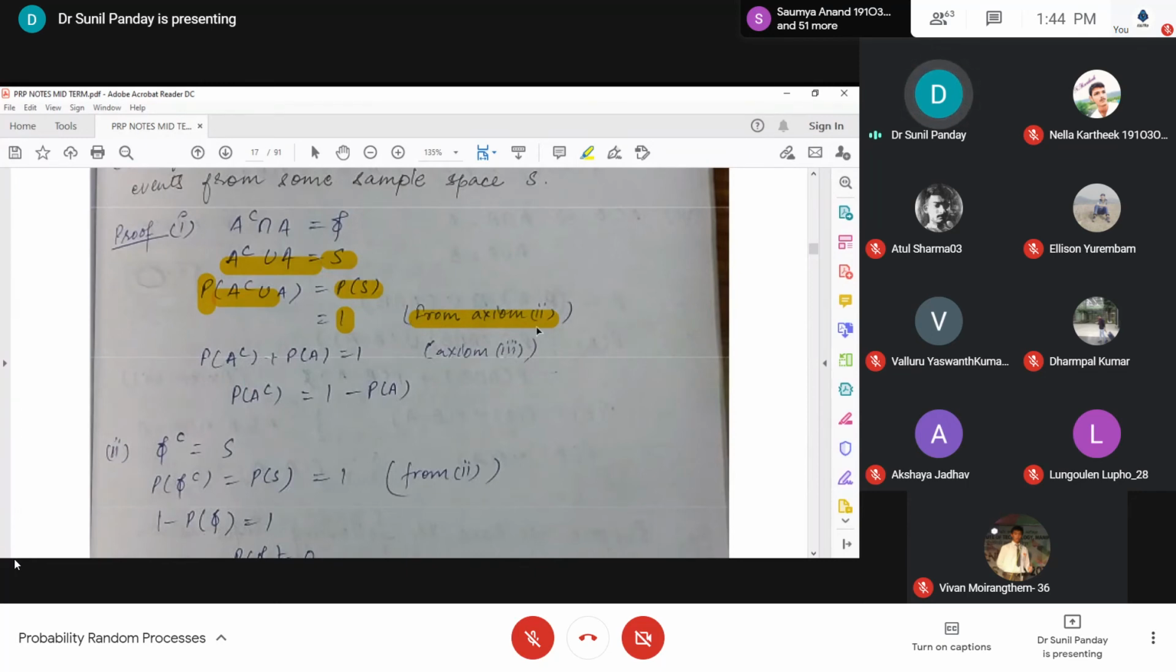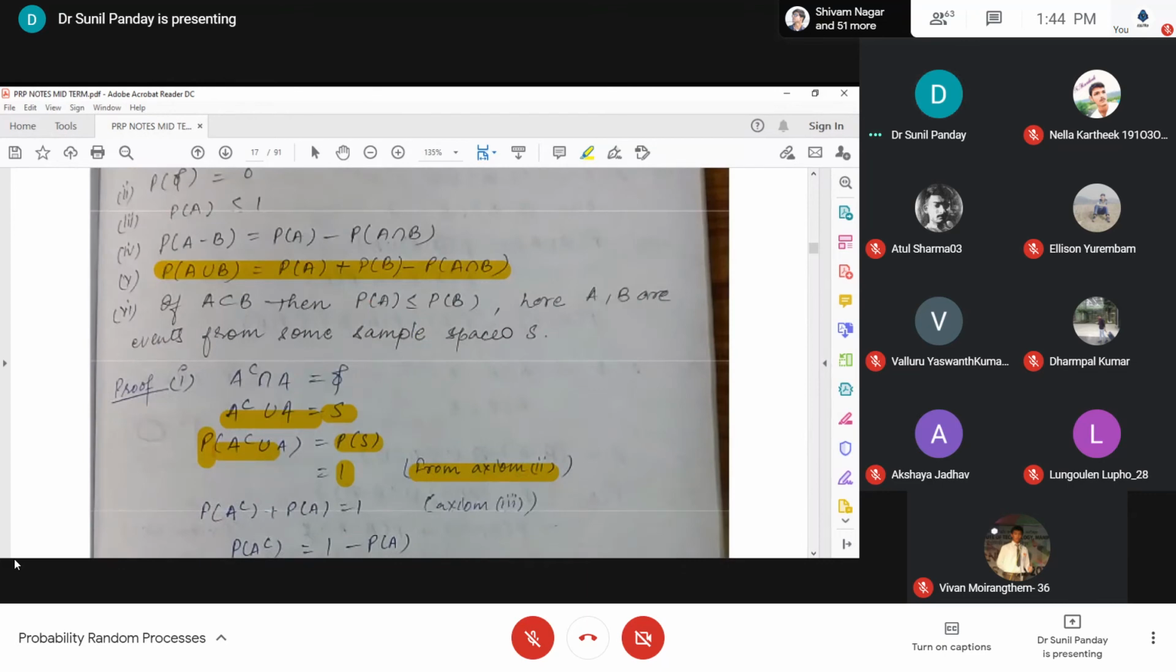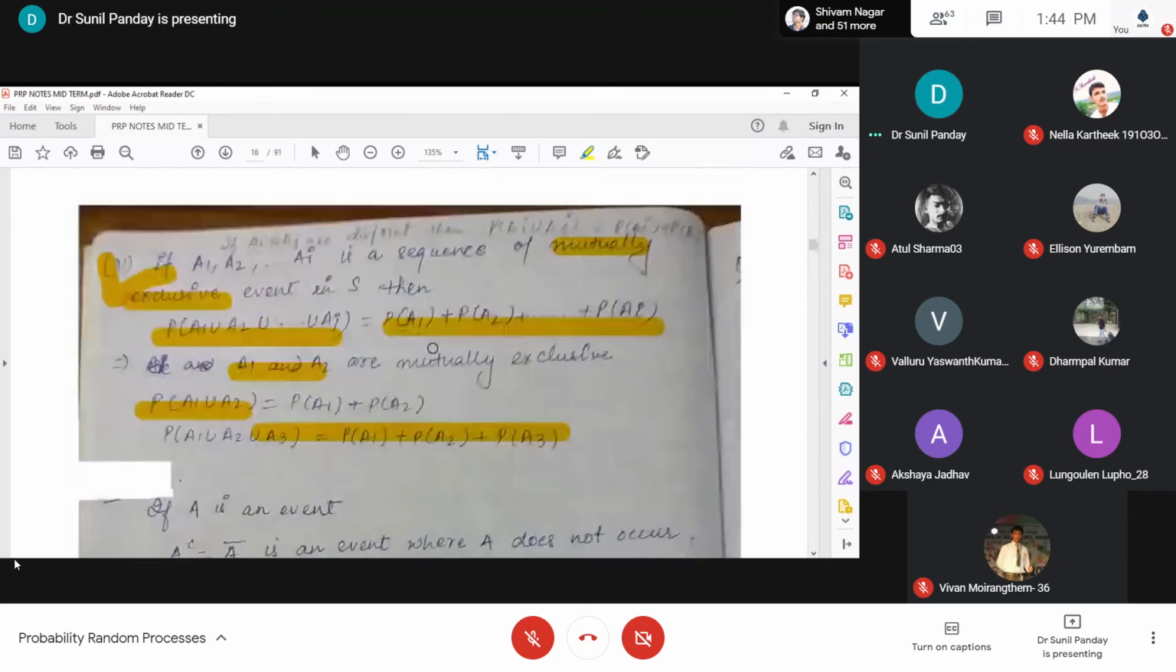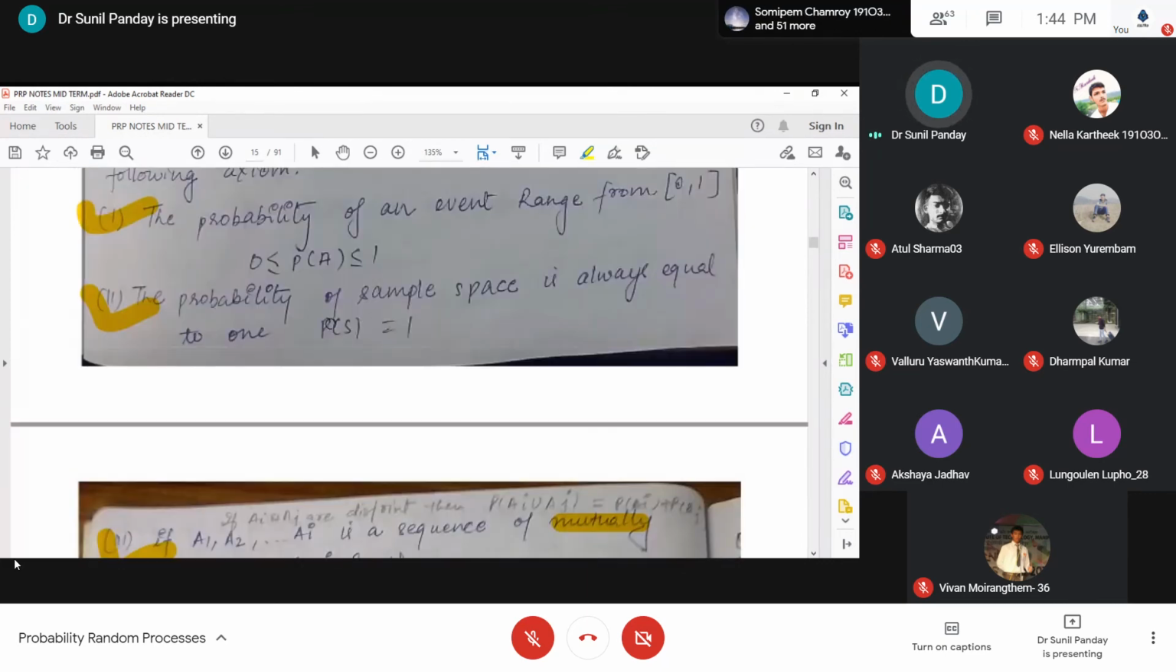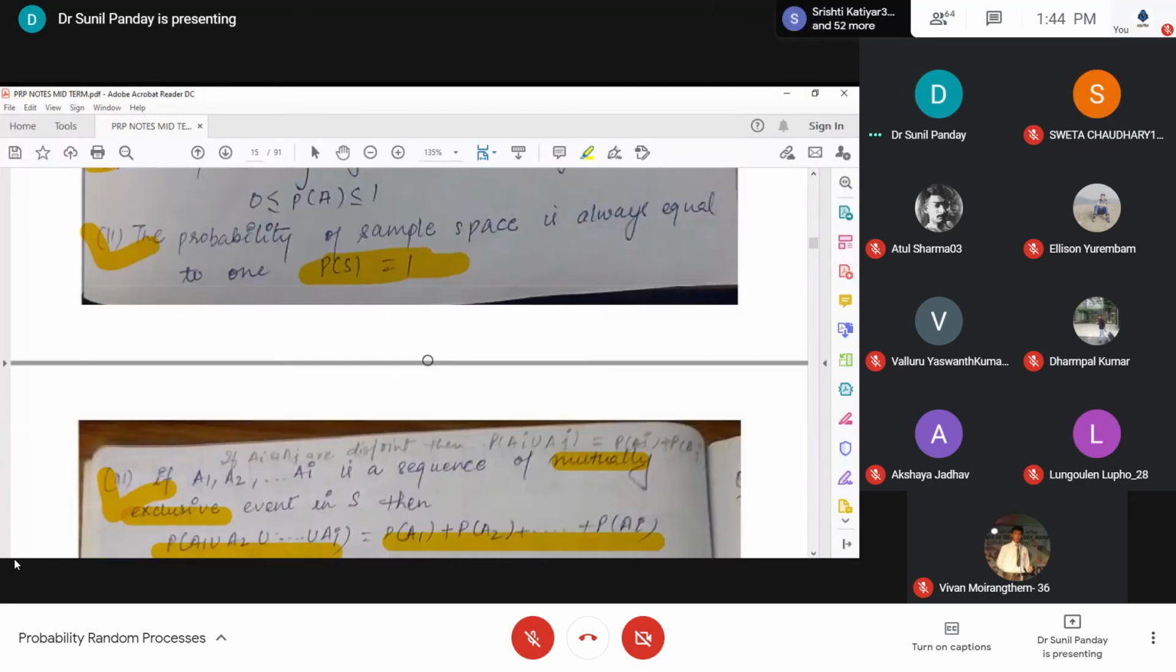I have used the definition of the axioms, axiom 2. Axiom 2 says that the probability of the sample space is 1.